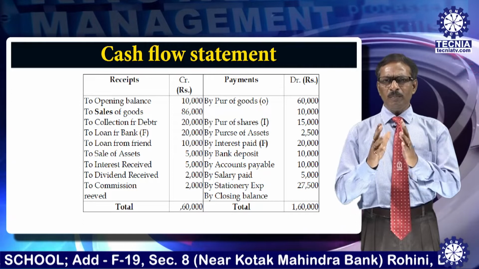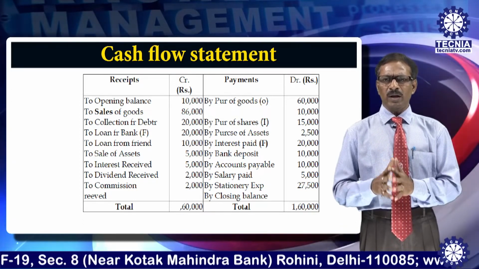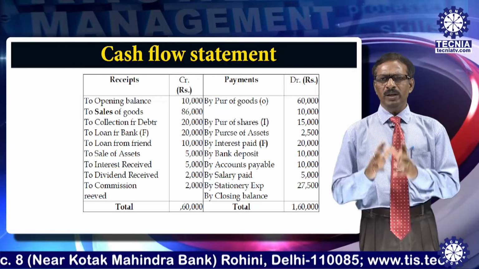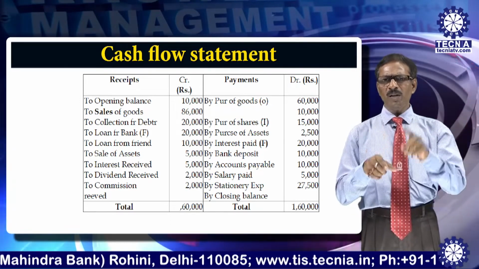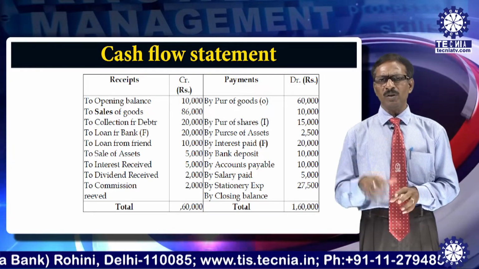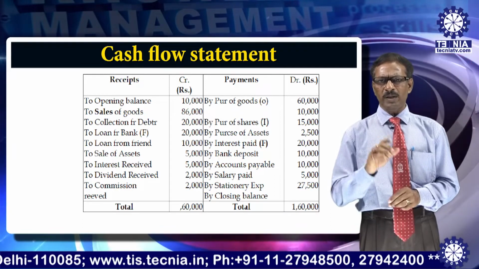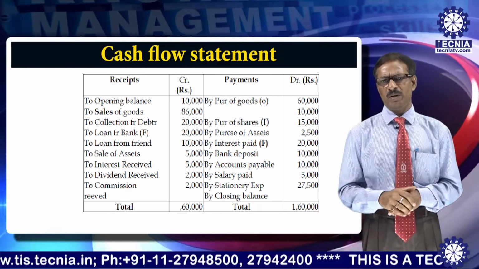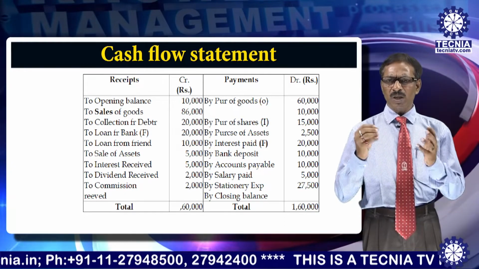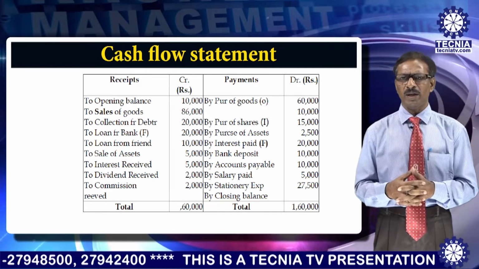On the receipt side there is an opening balance of 10,000, and on the credit side the closing balance is 27,500. As I told earlier, there is a difference between the opening balance and the closing balance, an increase in cash balance of 17,500. No doubt there would be curiosity to know how that 17,500 came.